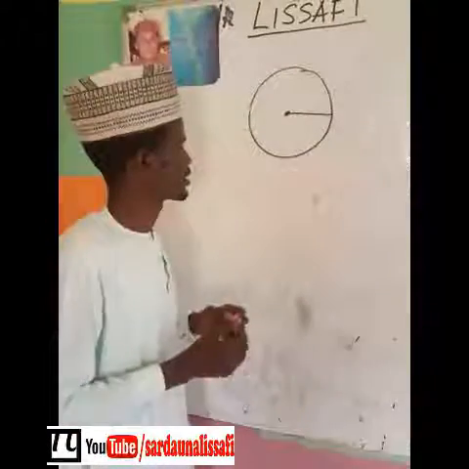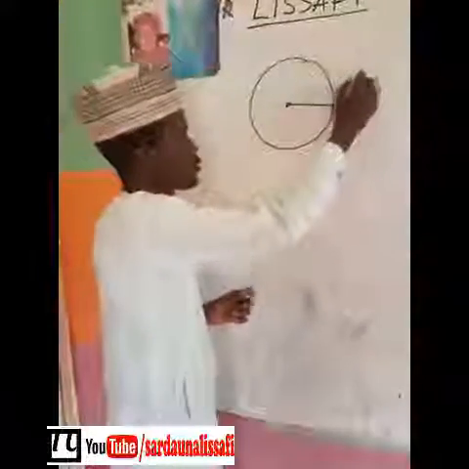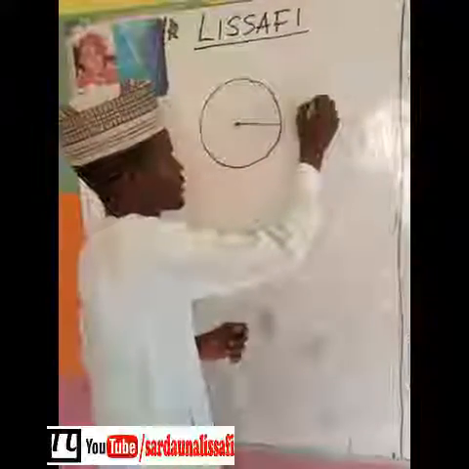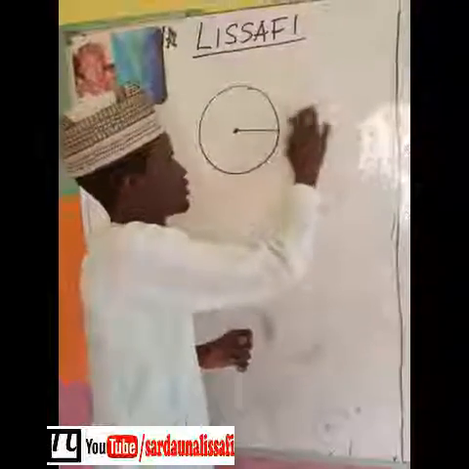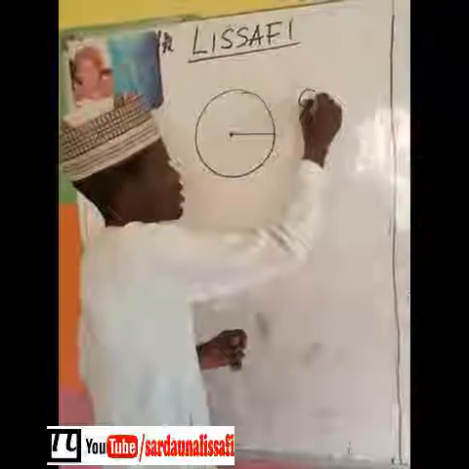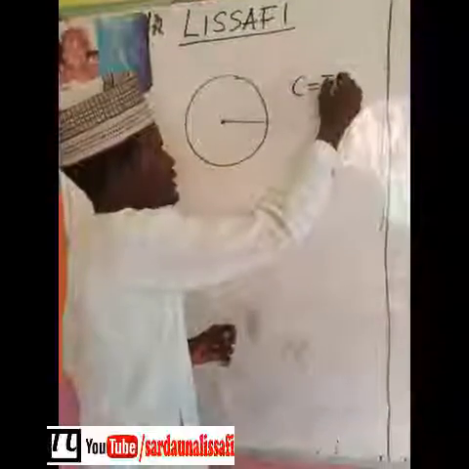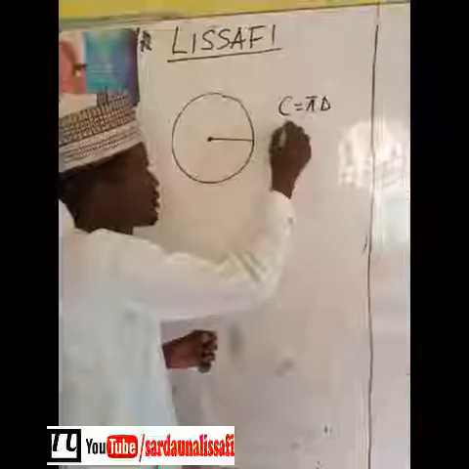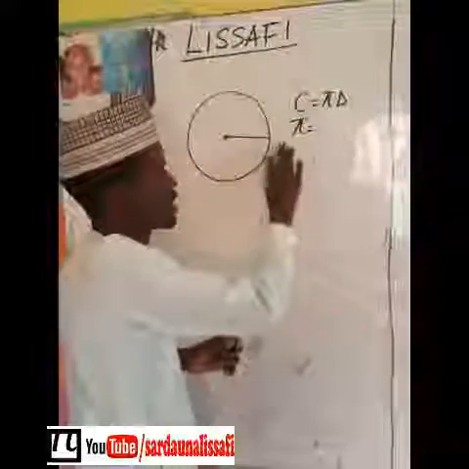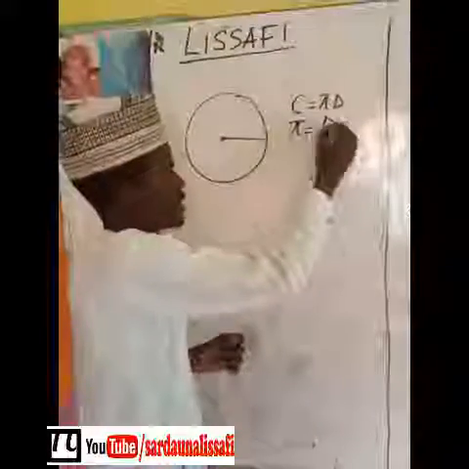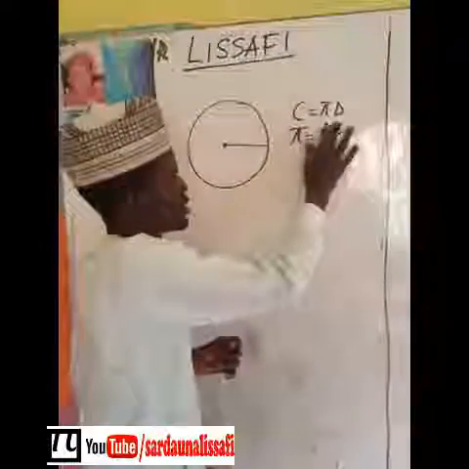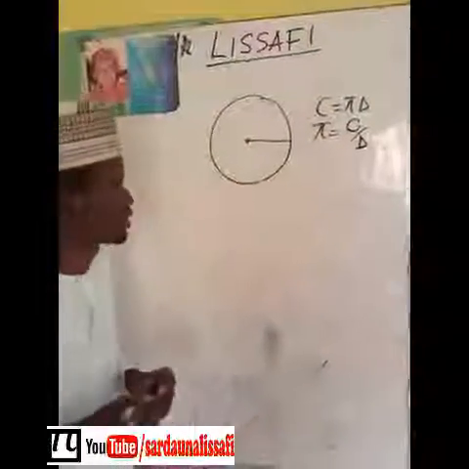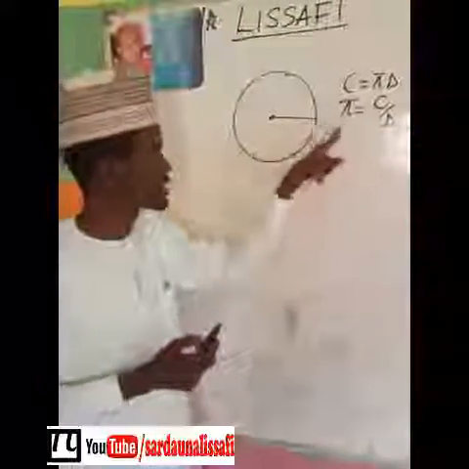For instance, we already know that a circle has a circumference that is pi d, right? That means the ratio of the circumference to the diameter is going to be constant always, which is the value of pi. But what is this pi?